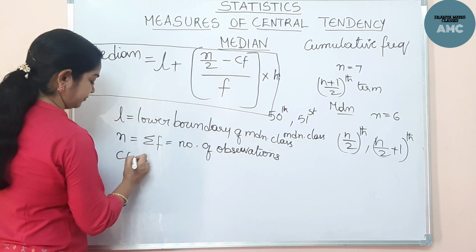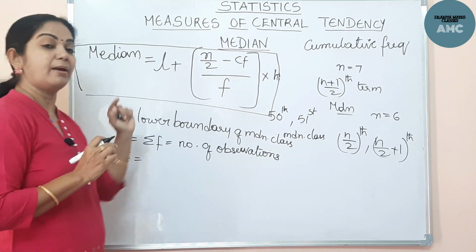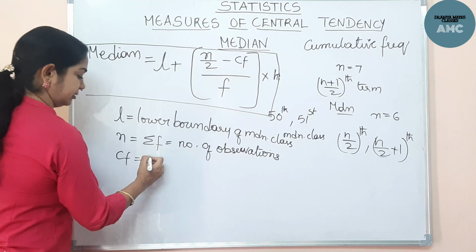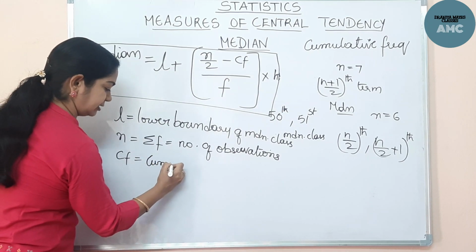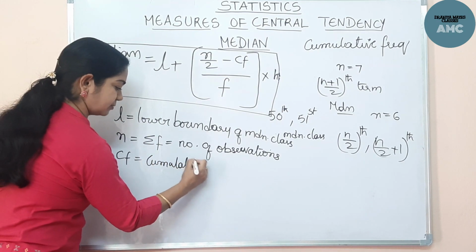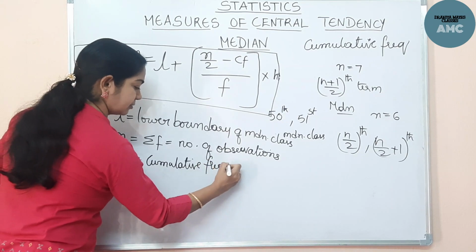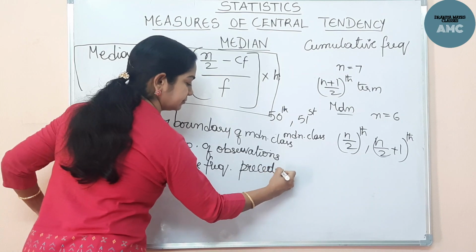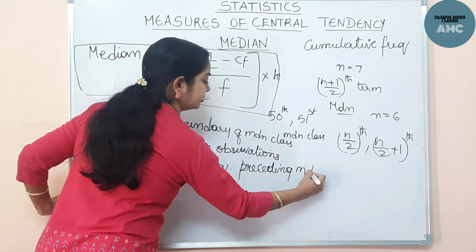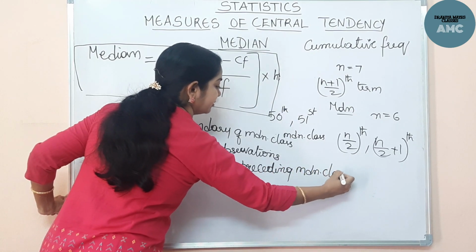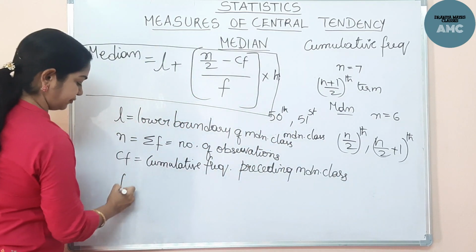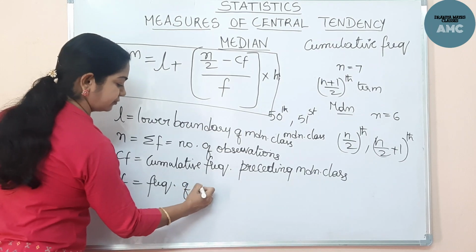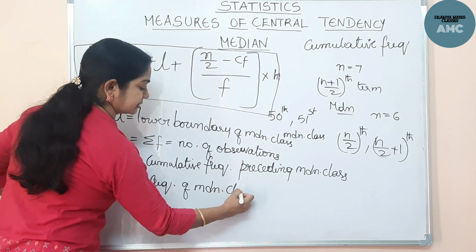Now CF is the cumulative frequency preceding the median class. And F is the frequency of the median class.